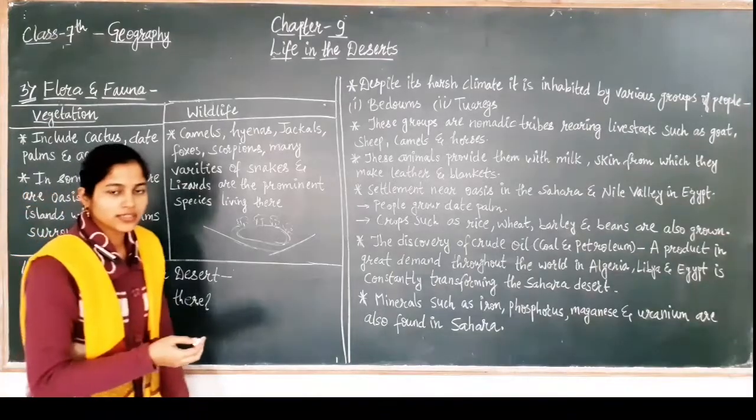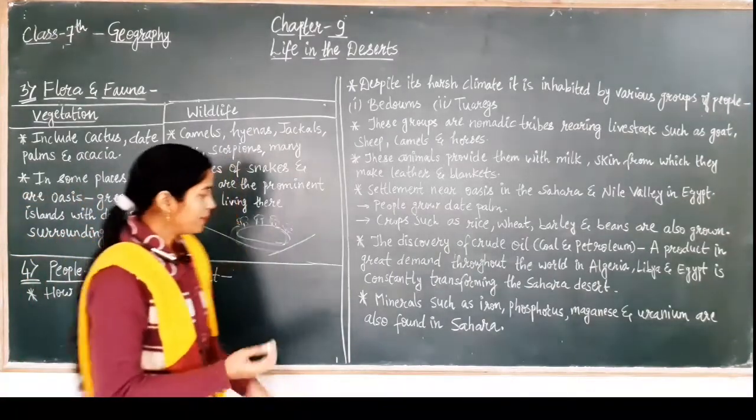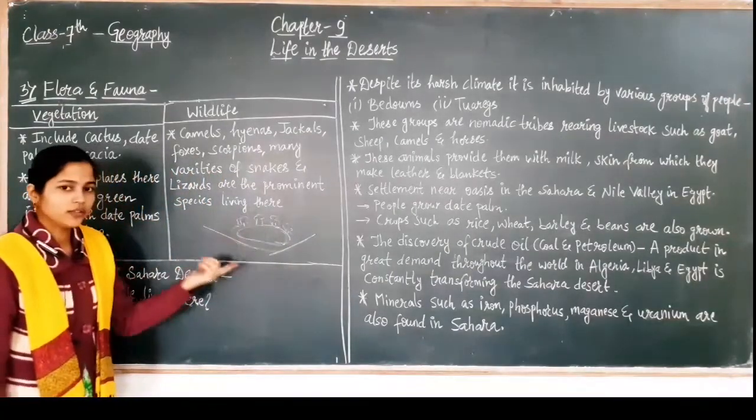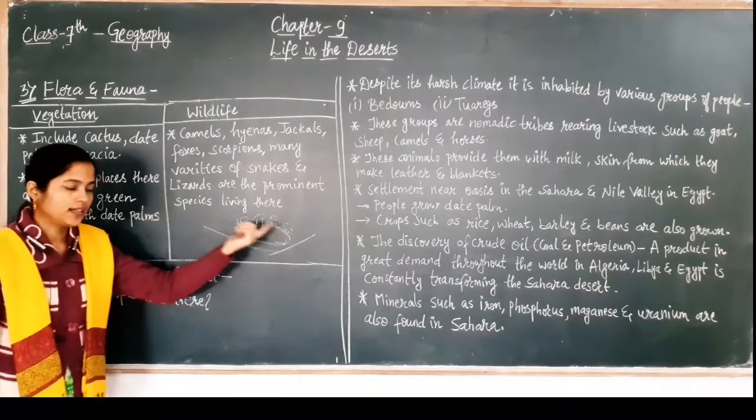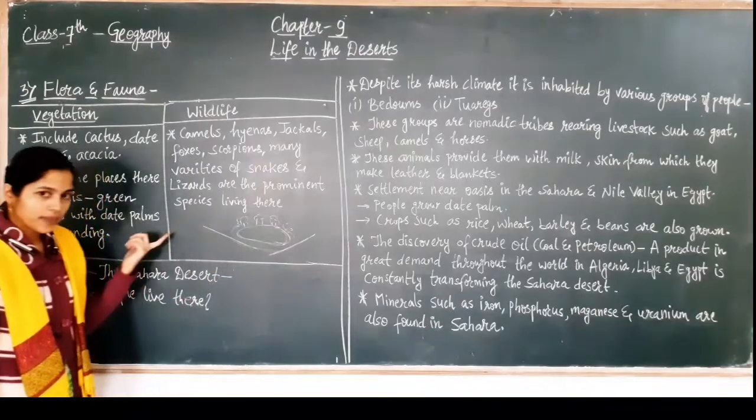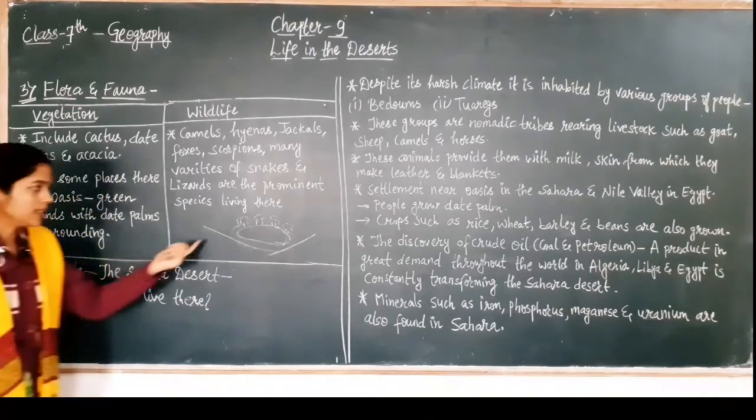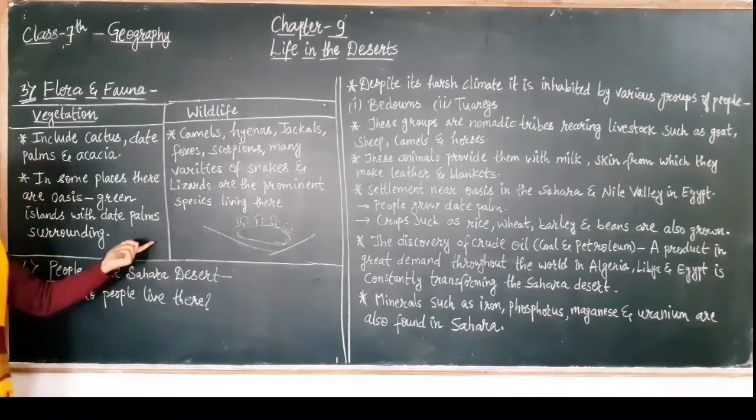And if water is stored, what will people do? People will start living around the oasis. And they plant trees, like date palms planted near the oasis surroundings.